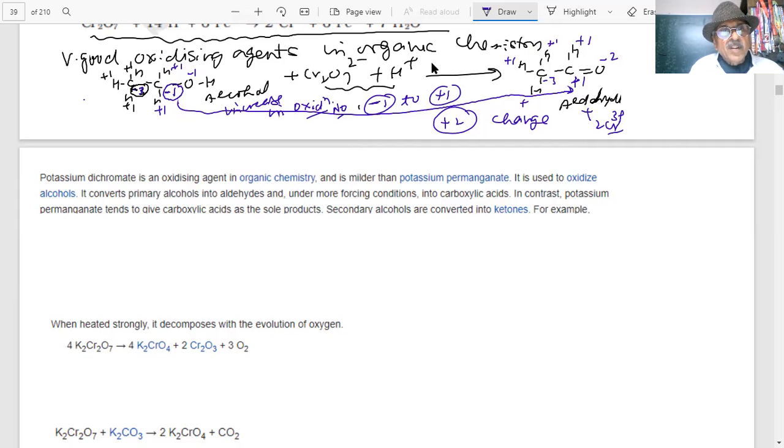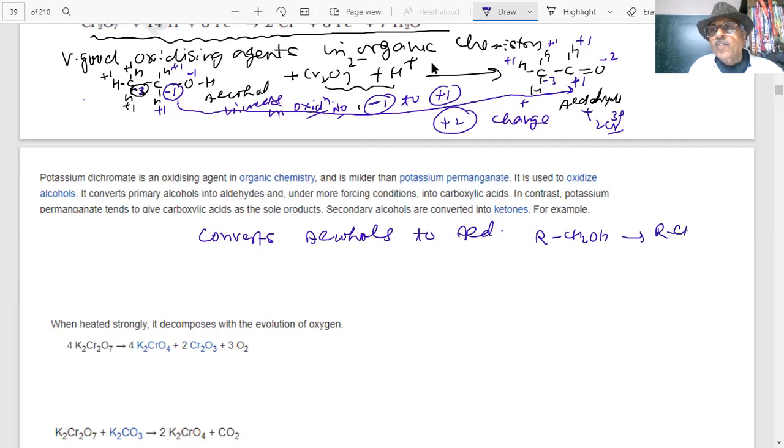So it oxidizes, it converts alcohols to aldehydes, and you have seen RCH2OH goes to RCHO, with Cr2O7 2- in the presence of H+. So there is a +2 change in oxidation number, in the carbon.